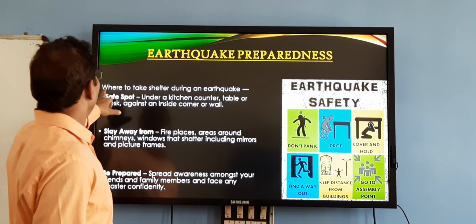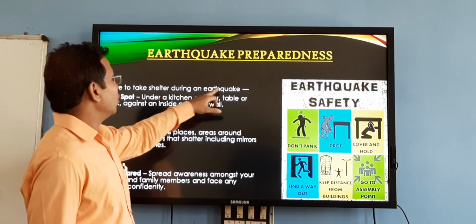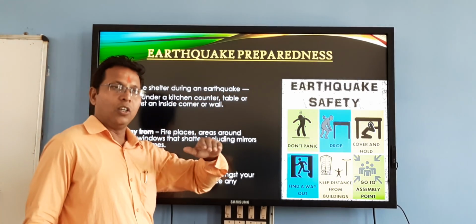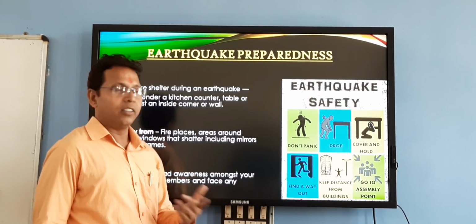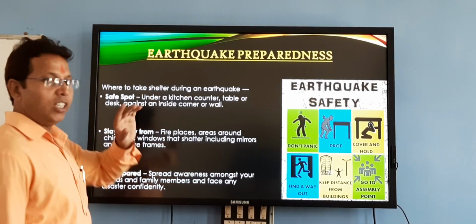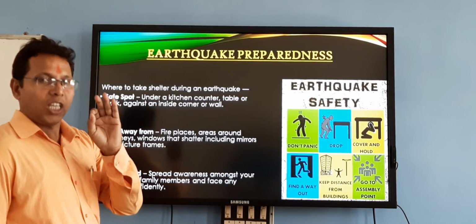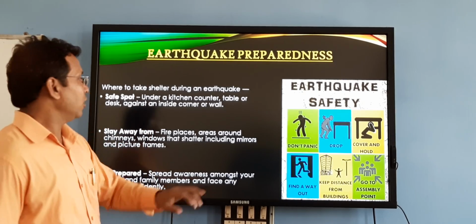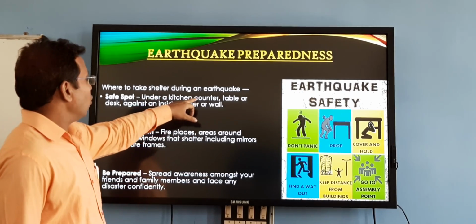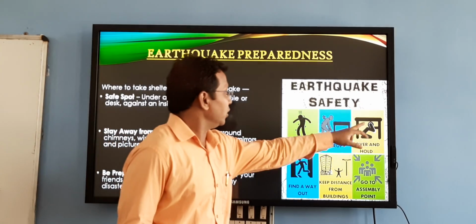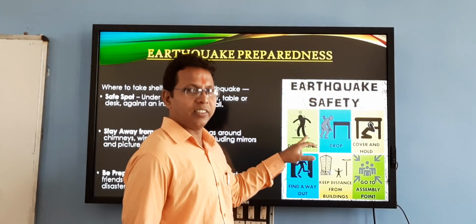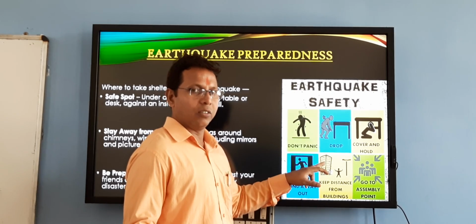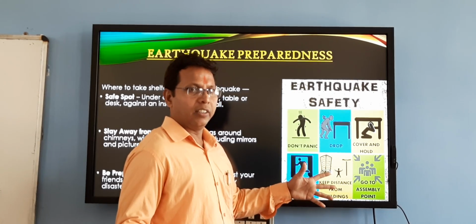First of all, where to take shelter during the earthquake? First point, safe spot. We have to find a safe spot. What is the safe spot? Under a kitchen counter. Cover and hold. Don't panic. If you are in an earthquake, don't panic.